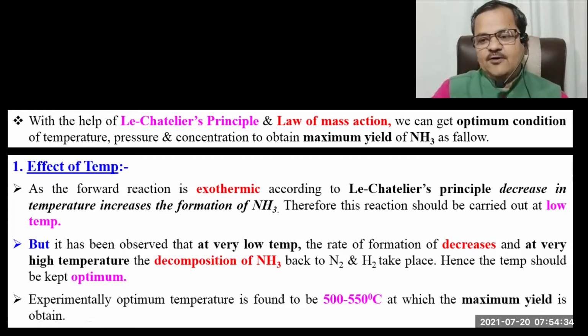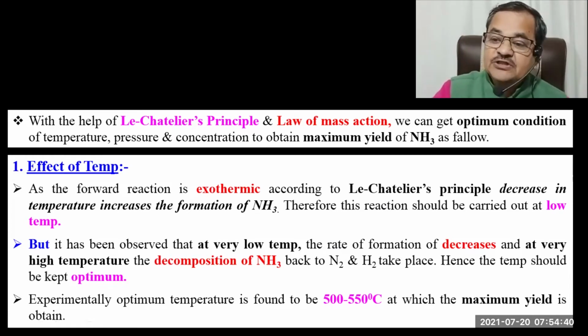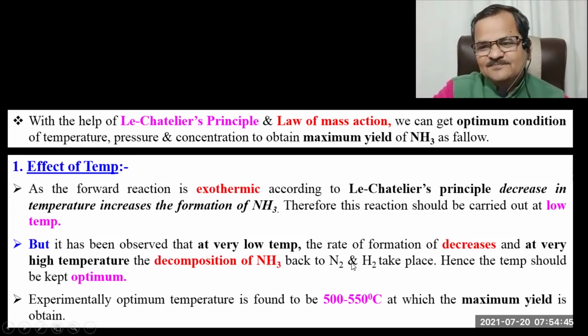And if they are not moving faster, if they do not have energy, then they do not collide with each other. That's why the reaction will not take place. So, according to Le Chatelier's principle, you should keep a lower temperature. But if you keep a very low temperature, then what will happen?